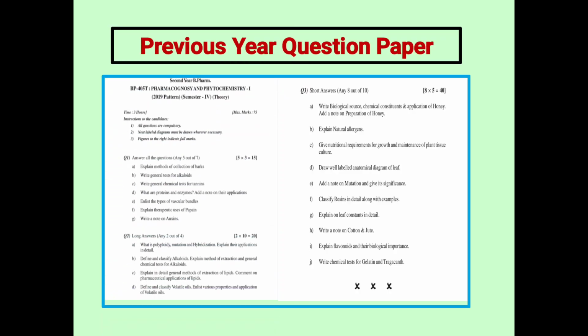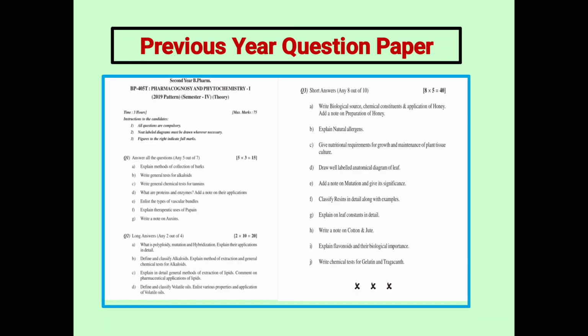Next, previous year question paper questions. Explain the method of collection of barks. Write general tests for alkaloids. Write general and chemical tests for tannins. Pharmacognosy and phytochemistry question paper: what are proteins and enzymes? Enlist the types of vascular bundles. Explain therapeutic uses of papain. Write a note on auxins.